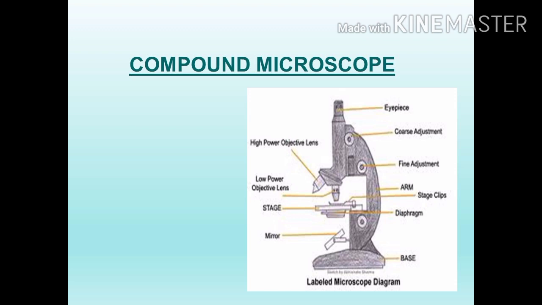On the stage we can keep the slide. The mirror helps to focus the light. Two lenses are there, a low power objective lens and a high power objective lens. This compound microscope was first discovered by Anton von Leeuwenhoek. He was the discoverer of bacteria.